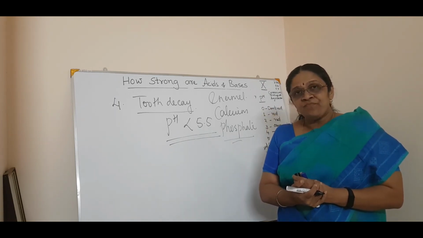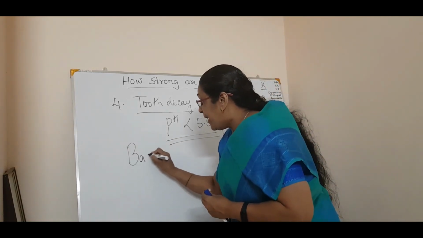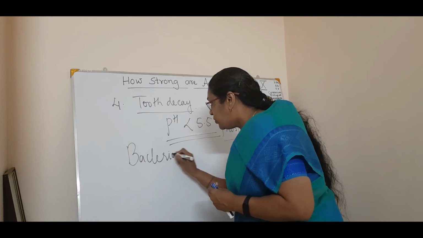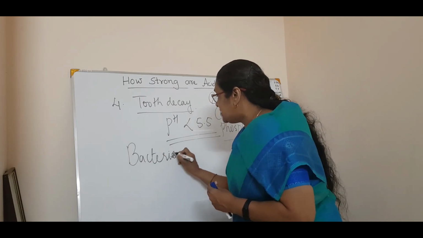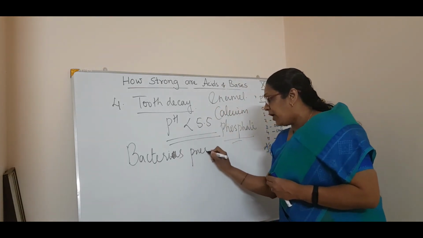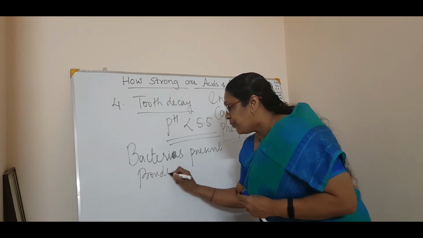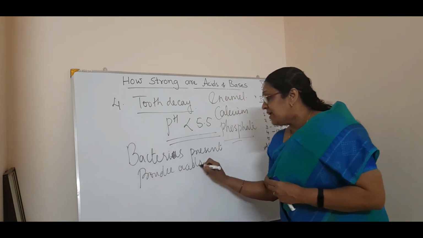They will produce acids. That's a valid point. The bacteria present in your mouth produce acids. Now, how?